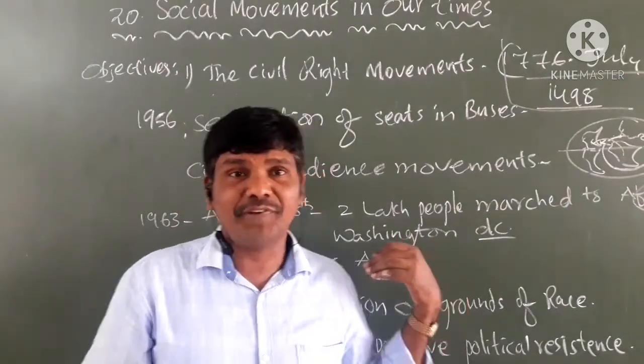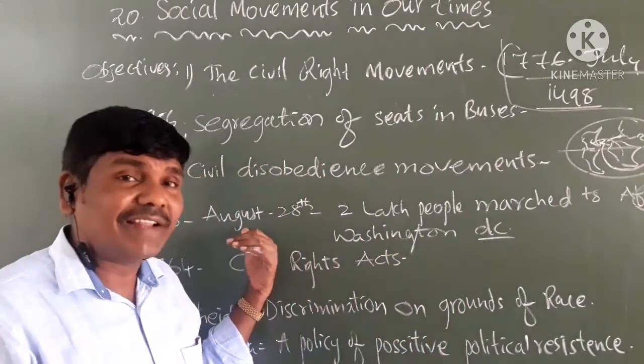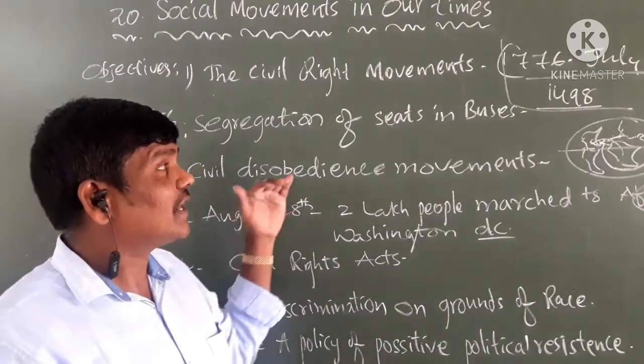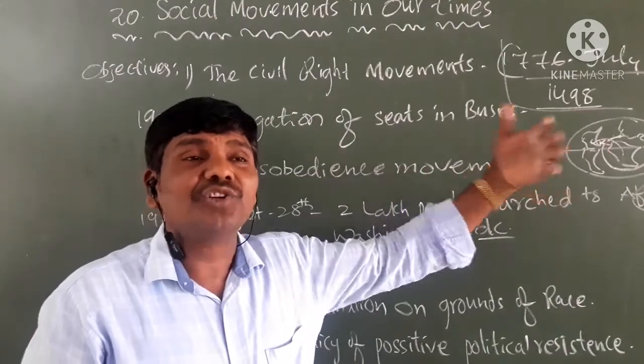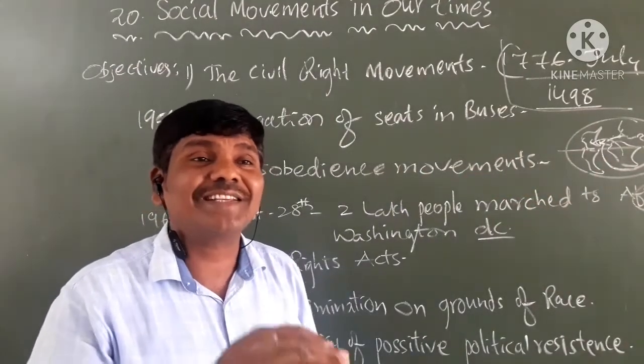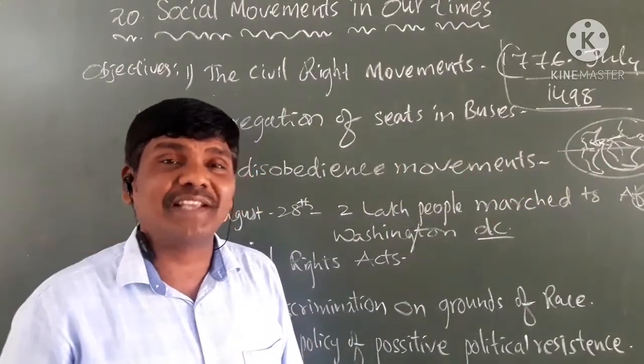In the year 1956, as we have seen, Americans started a movement against discrimination and the segregation of bus seats.